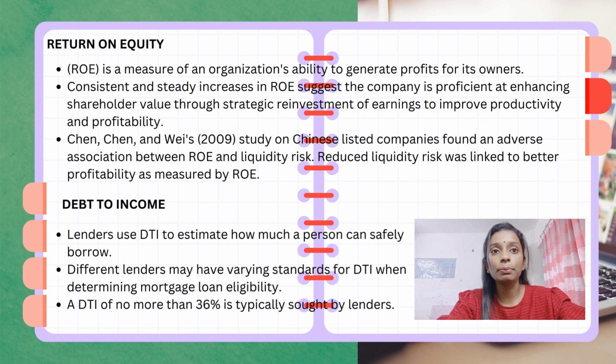The third is debt to income, DTI. Lenders use DTI to estimate how much a person can safely borrow. Different lenders may have varying standards for DTI when determining mortgage loan eligibility. A DTI of no more than 36% is typically sought by lenders.